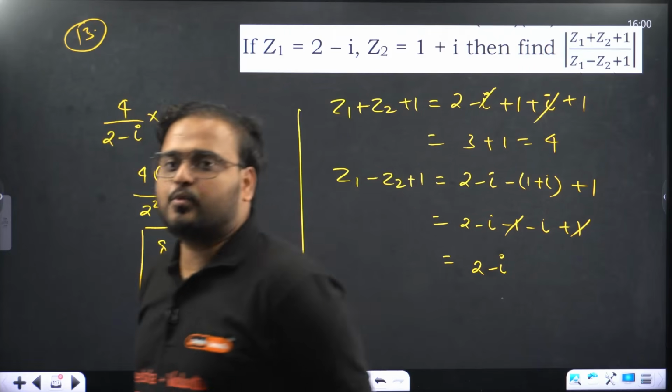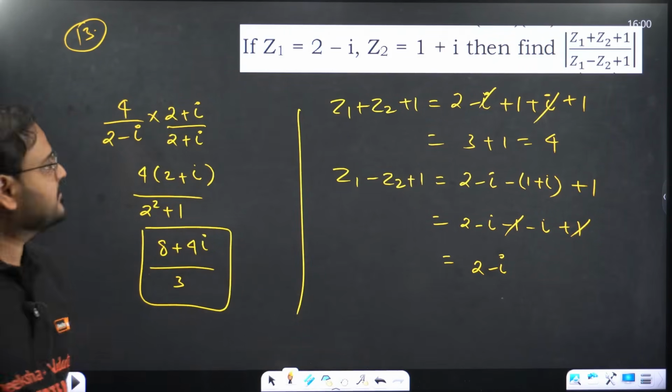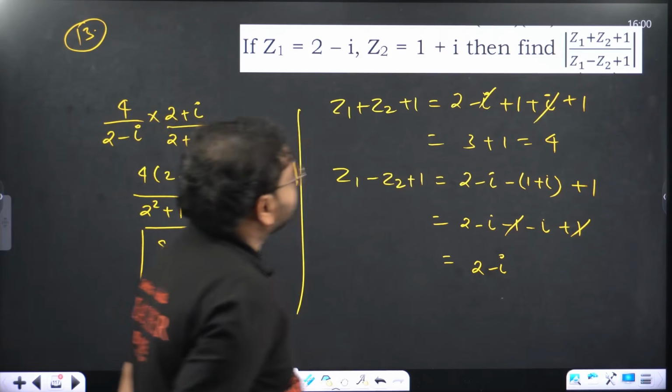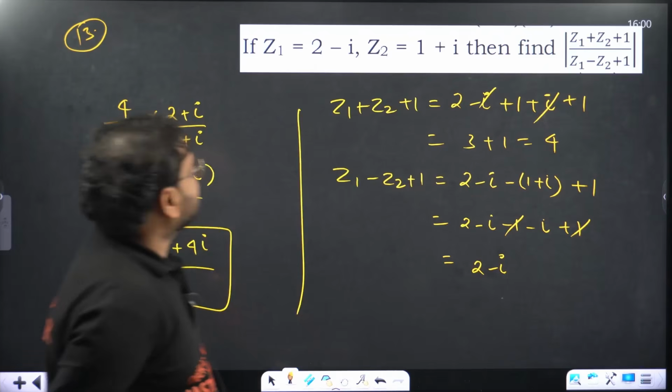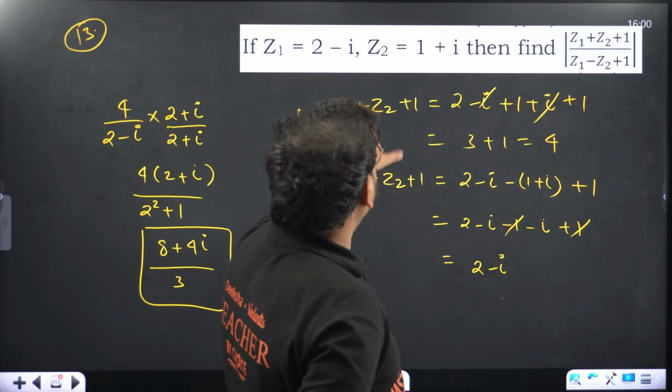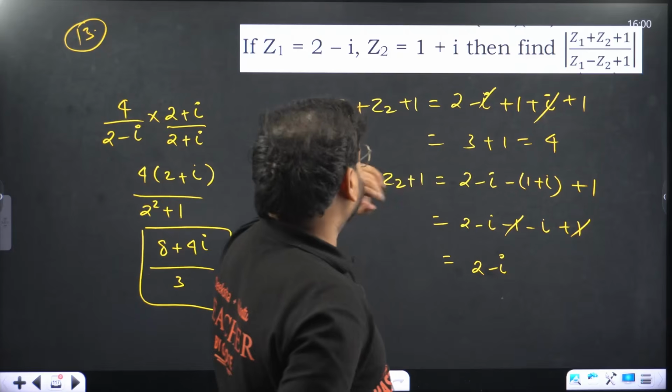Alright, z1 is 2 minus i, z2 is 1 plus i, right? Let me just cross check. If you add them, 2 plus 1 is 3, 3 plus 1 is 4, that's correct.